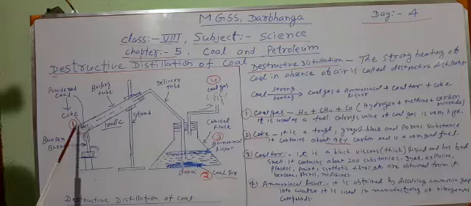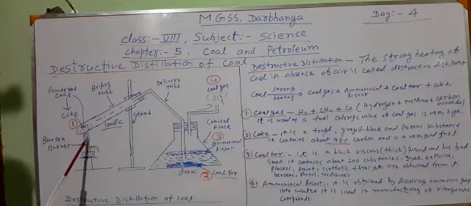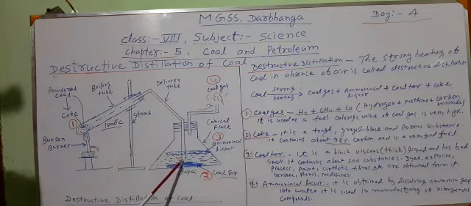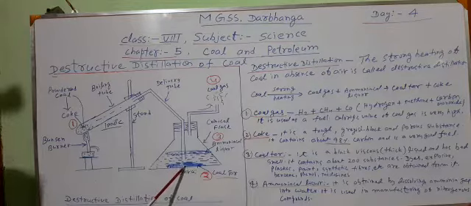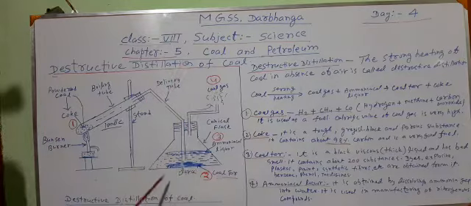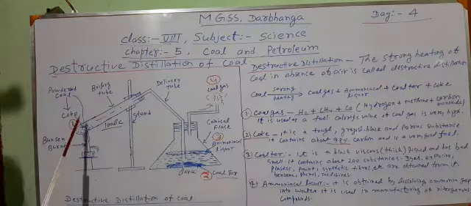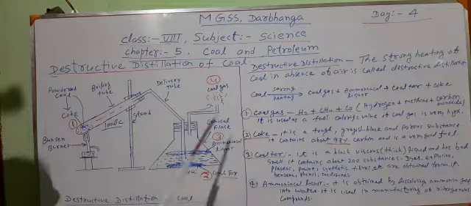Now powdered coal is heated. Initially it is heated slowly, then it is heated strongly. Some vapors escape. Vapors reach the water. Ammonia, being highly soluble in water, dissolves into the water and forms ammoniacal liquor, and some coal tar, a black substance, deposits at the bottom, which is coal tar, and some gases, coal gas, escape out. These four substances, coke, coal tar, ammoniacal liquor and coal gas, we get due to destructive distillation of coal.